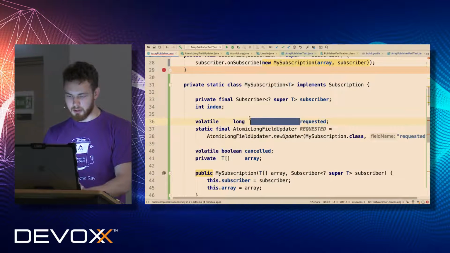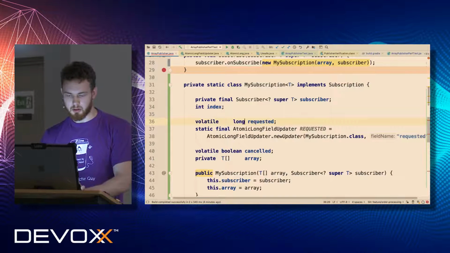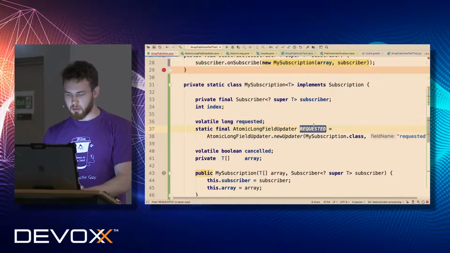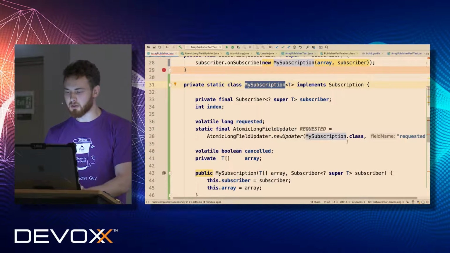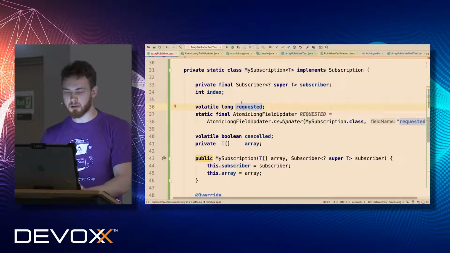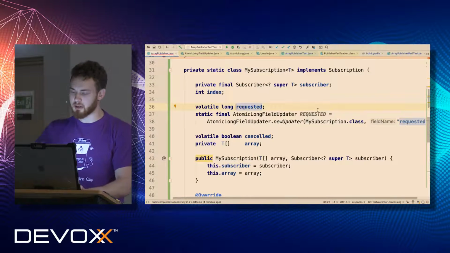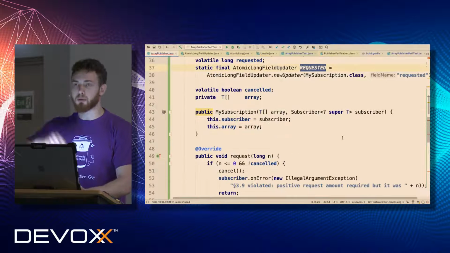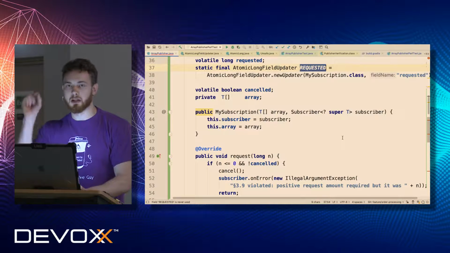Now I'm using this atomic long field updater, which is associated with my static class and its static field. Now the IDE knows which field I'm referring to, so it will refer to this field, which means that this requested field will do proper updates on this volatile in an atomic way.